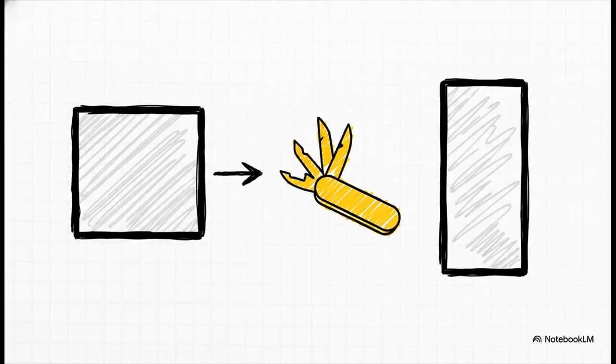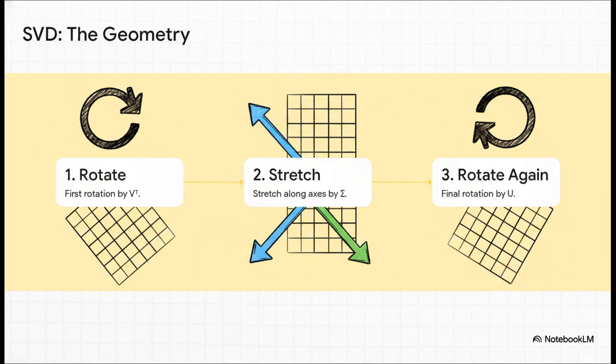Now, eigenvectors and eigenvalues are awesome, for sure. But there's a catch. They mostly work for square matrices. But what about all those non-square, rectangular matrices? Those are everywhere in data science, right? Where you have way more data points than you have features. So how do we find the deep, fundamental parts of any old transformation? For that, we need a universal tool. And that tool has a name, the Singular Value Decomposition, or SVD for short.